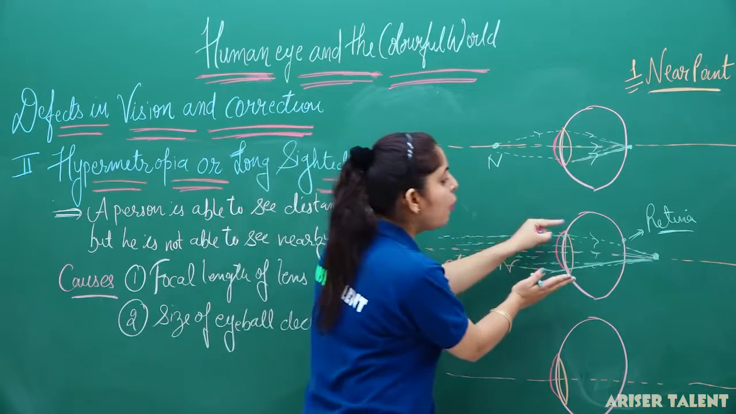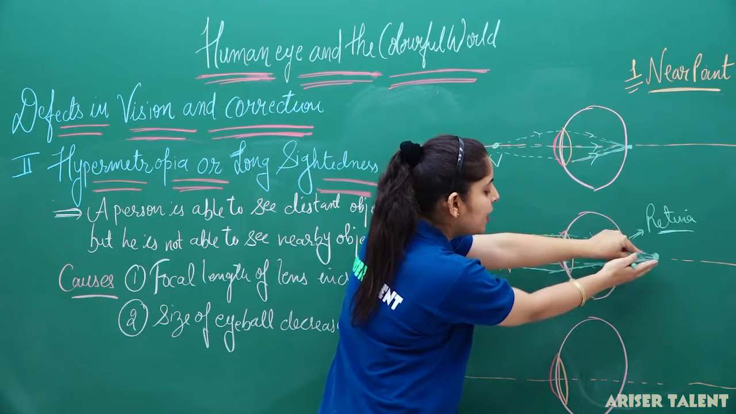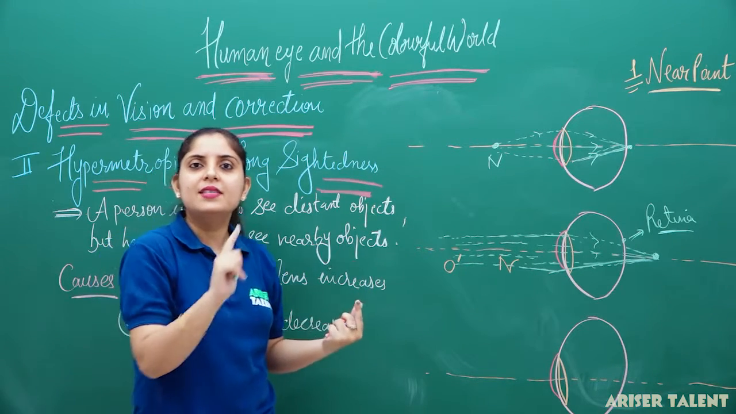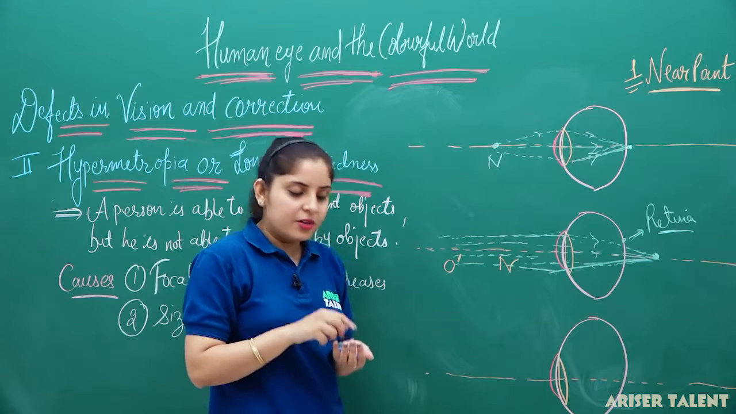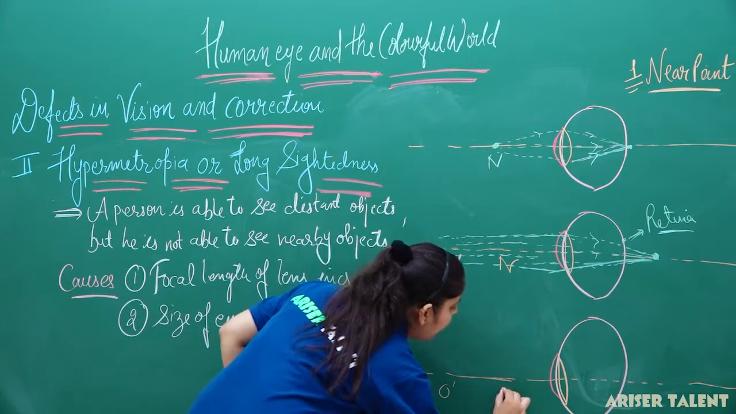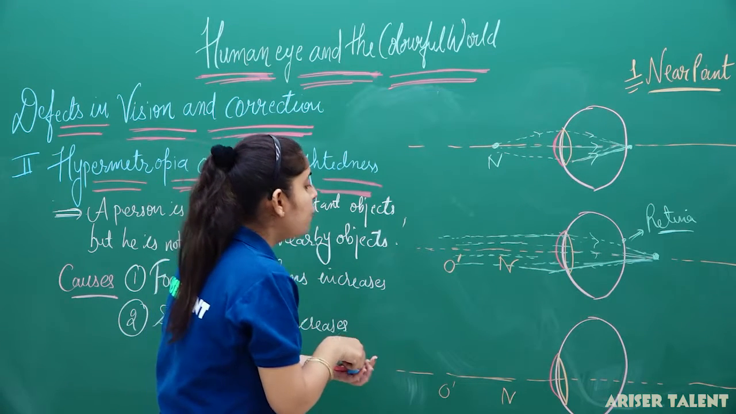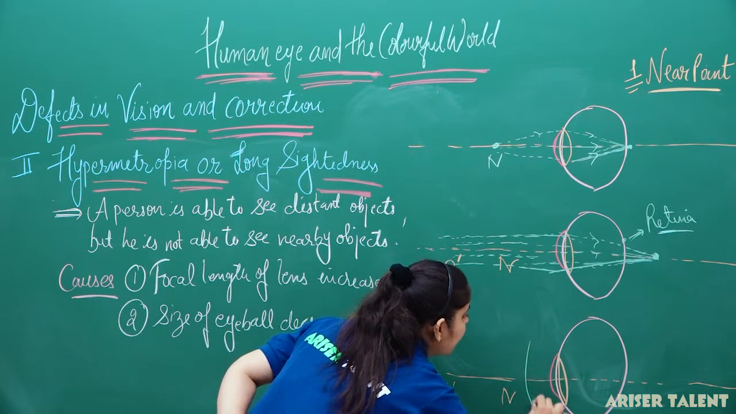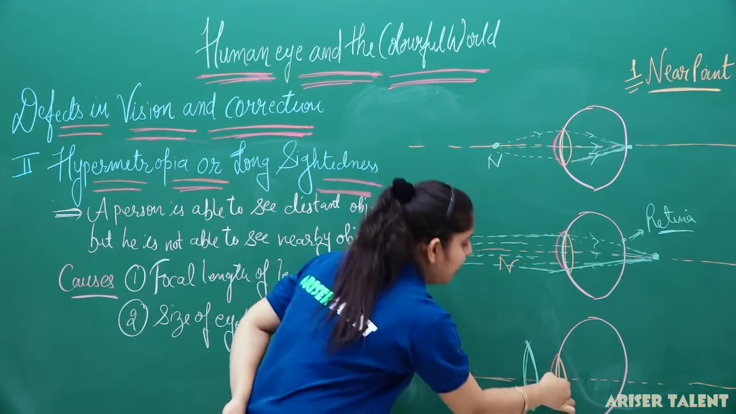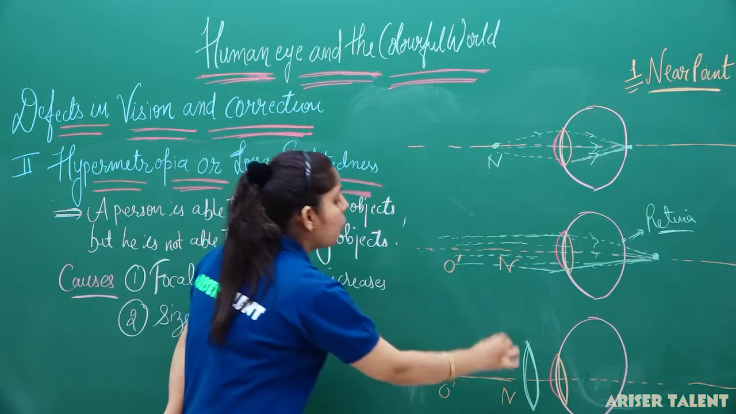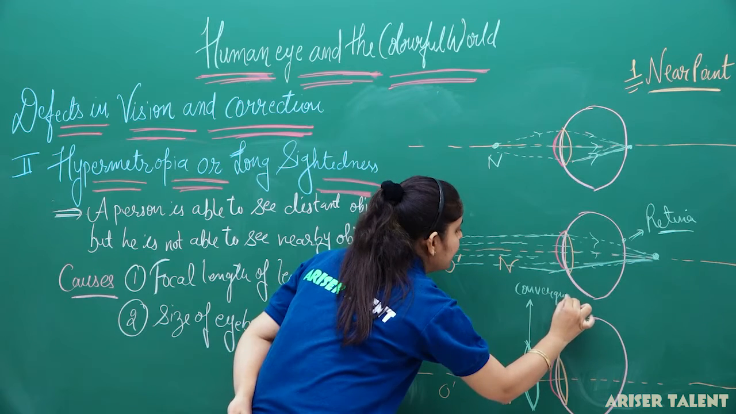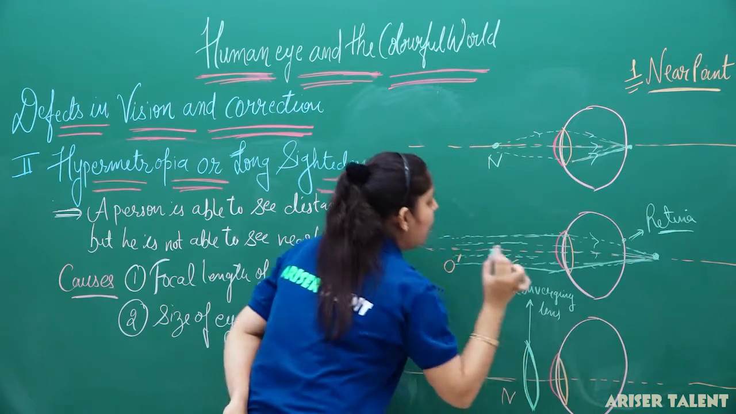So, if I want my convergence here instead of here, I will use one more converging lens here, and we can say that this defect is actually corrected by using the converging lens. Now, what will happen here? This is O dash and this is N. Now, what am I doing? I am just using the converging lens here. This is my converging lens and this is the converging lens of the eye. So this defect is corrected by using the converging lens, and the converging lens will be our convex lens.